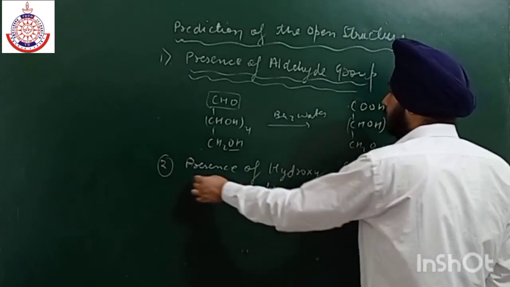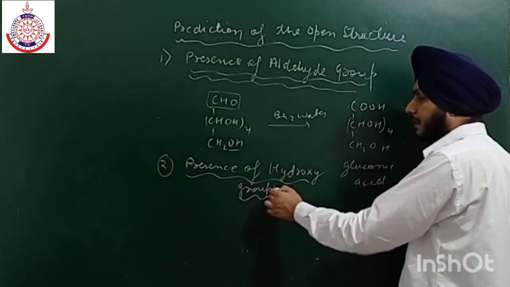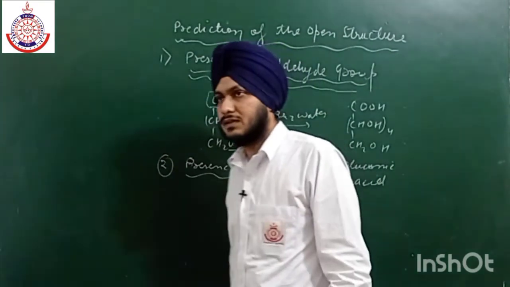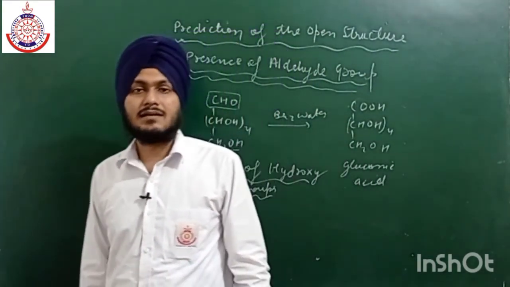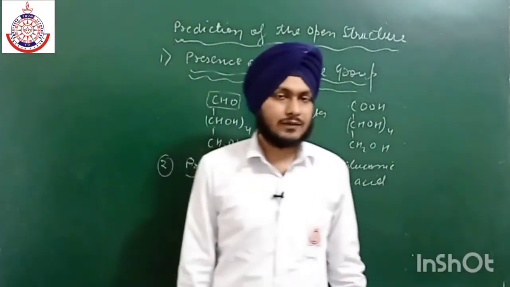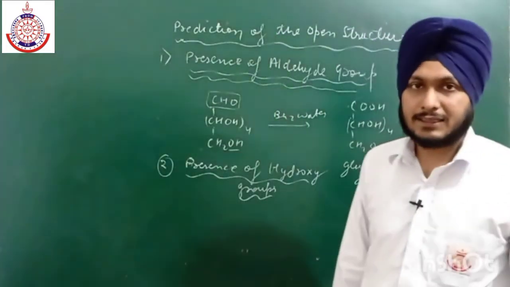In order to predict the number of hydroxy groups present, they reacted glucose with acetylating agents, like acetic anhydride.